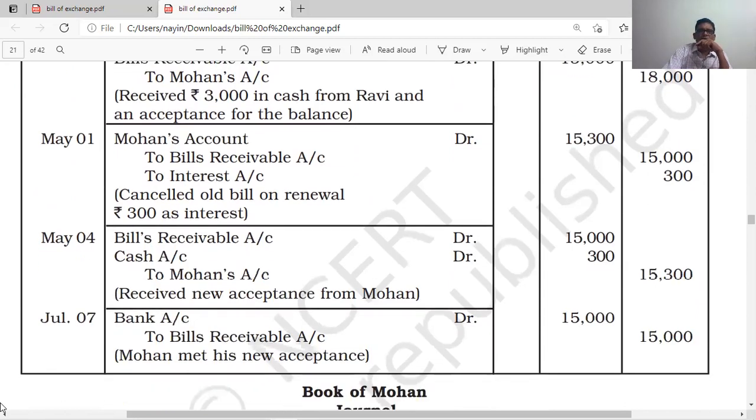When the new bill is received, and cash received: bills receivable account 15,000, cash account 300, to Mohan account 15,300. When the amount is received, bank account to bills receivable account.